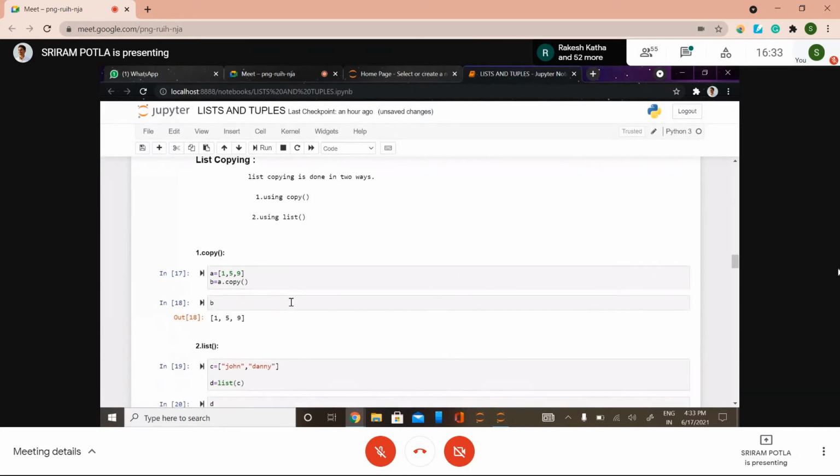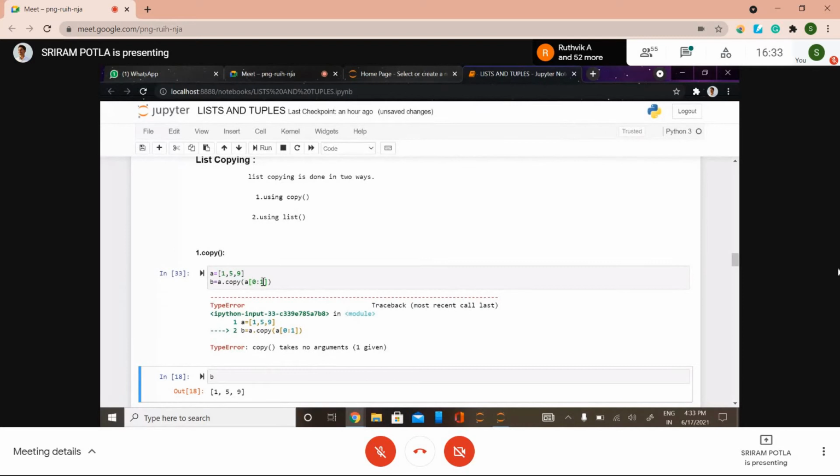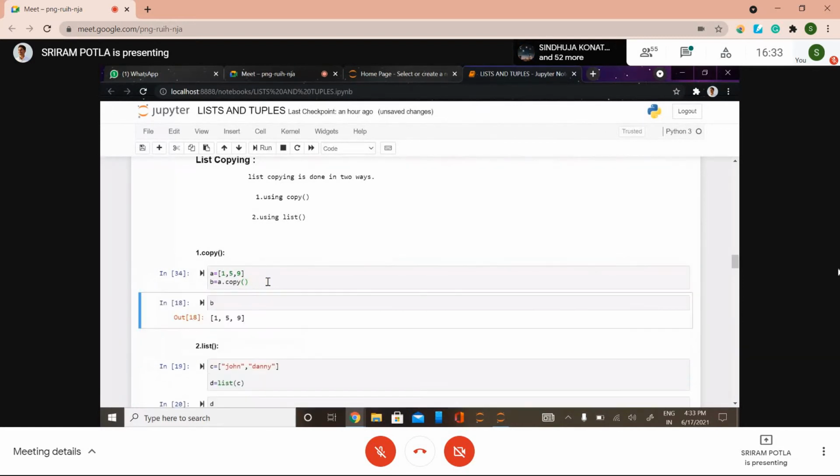So first is the copy method. Here I have a equals 1, 5 and 9. So we are going to copy the values of a to b. Simply we can do that by using the copy method. So let me try this once again. See here, it is not going to take any arguments. Whenever you want to copy all the elements, simply use copy at that moment.